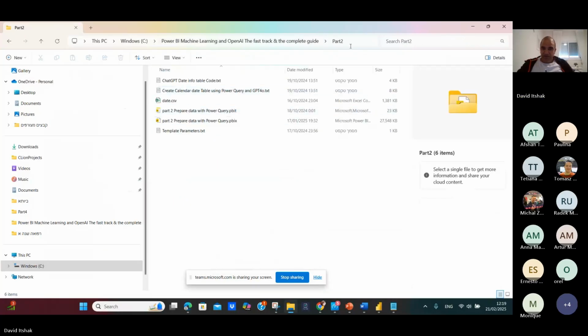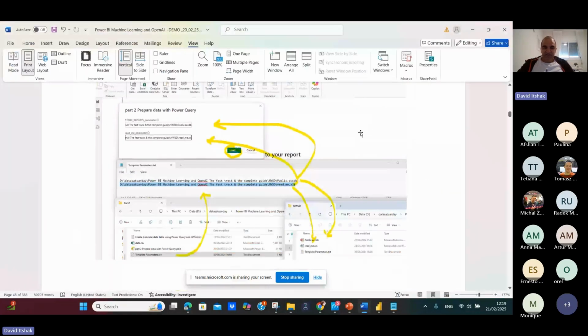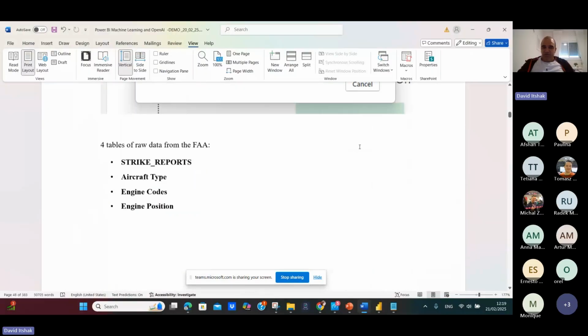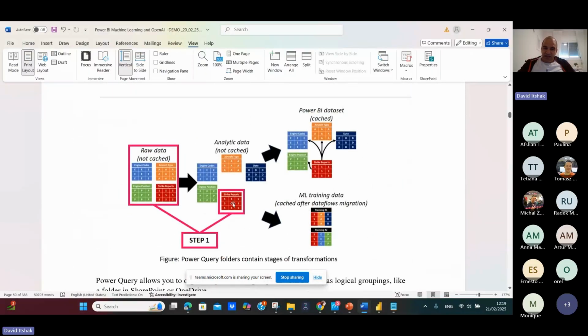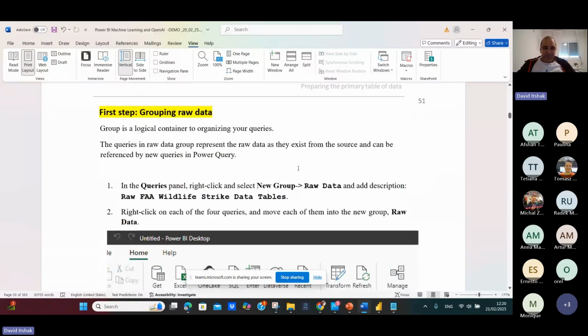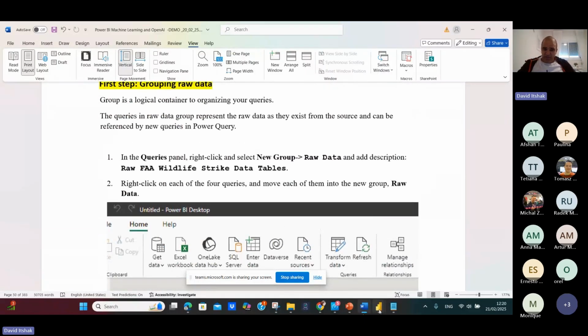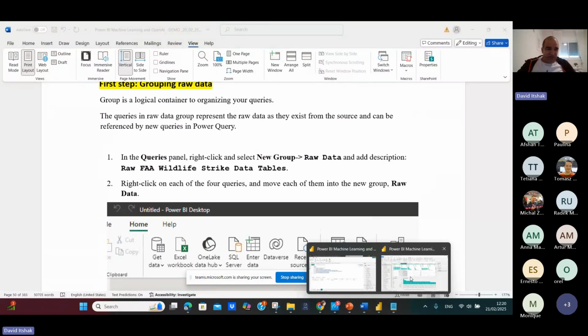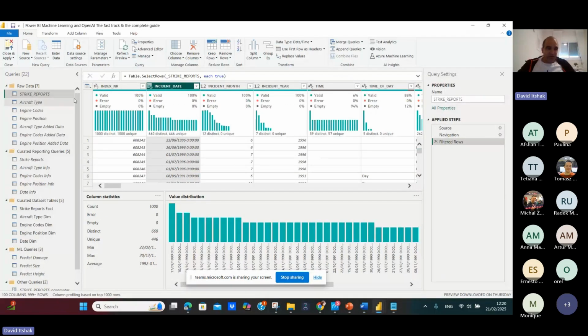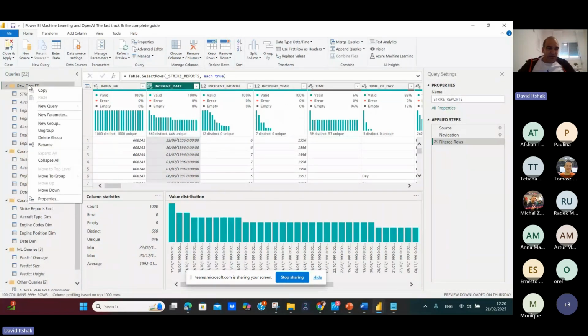So let's run it first. You upload to Power BI again, and now we'll do the analytic data, which is not cached. First we'll group data. So what is grouping data? You can see it here. I right click here and create new group.